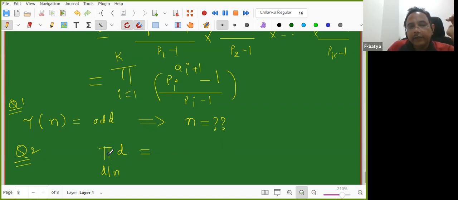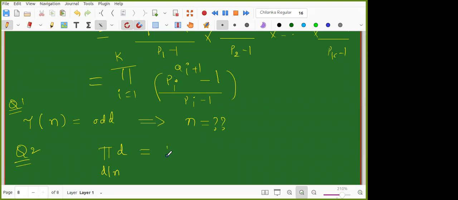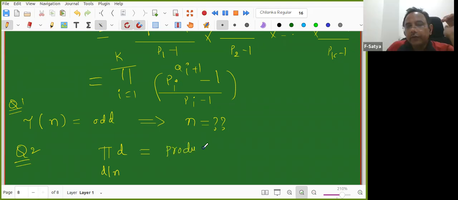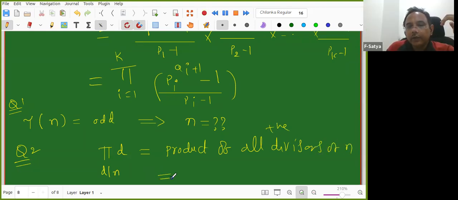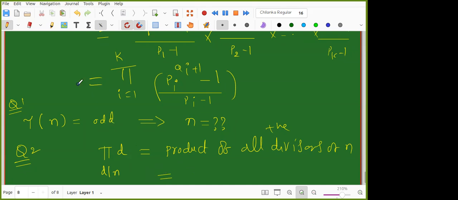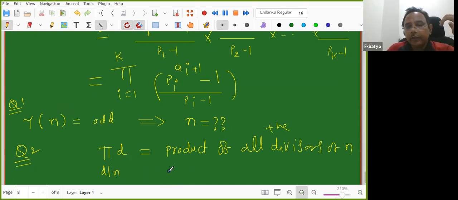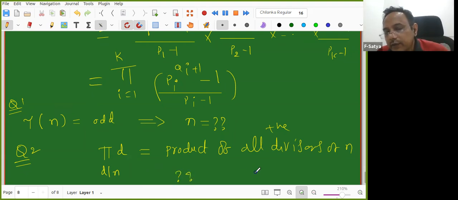Earlier it was a summation, now it is a product. It is the product of all positive divisors of n. And which is equal to what? You may know some answers; I want this answer also. Okay, now you can ask.